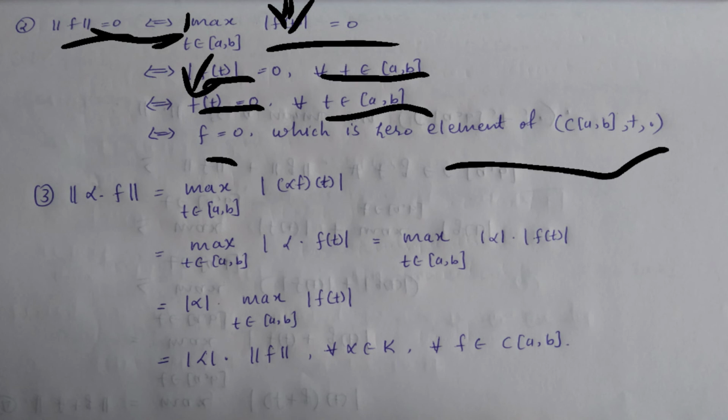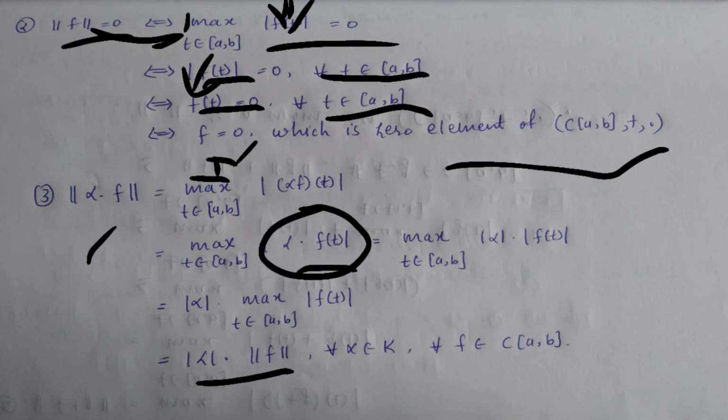So second property proved. Next, third property, that is modulus of alpha, which is scalar, times norm of f, is equal to, we have to prove that modulus of alpha into norm of f. So let's prove it, and for that take the definition of this norm, which gives maximum of modulus of alpha f of t, right? So here you can split the alpha into f of t.